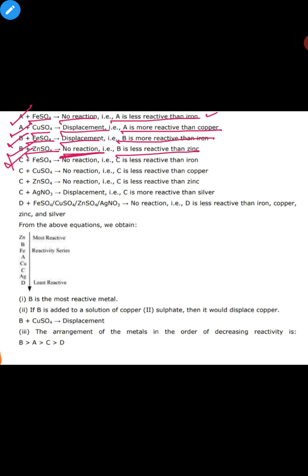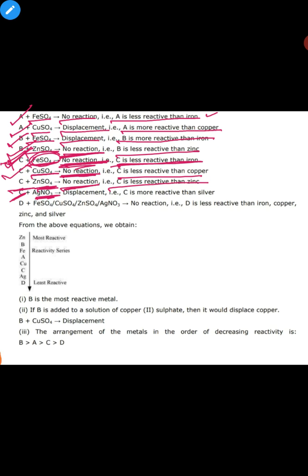When C is added to ferrous sulfate, no reaction takes place, means C is less reactive than iron. When C reacts with copper sulfate, no reaction takes place, means C is less reactive than copper. C with zinc sulfate, no reaction, means C is less reactive than zinc.